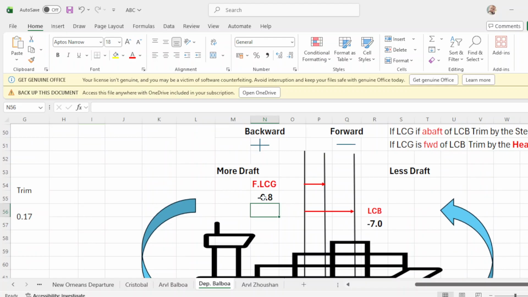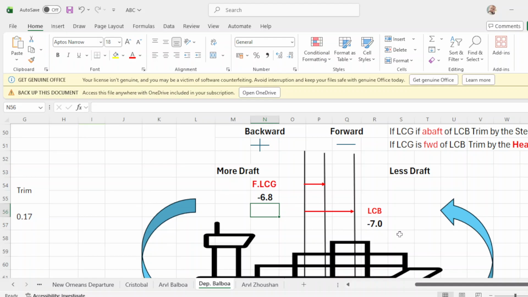Your final LCG is negative 68, so it would be from amidship going forward because it's negative. Measure from here amidship to 6.8 negative, and your LCB is also measured from amidship. You measure it going forward up to negative 70. This will be your LCG. So meaning your final LCG is behind of LCB.